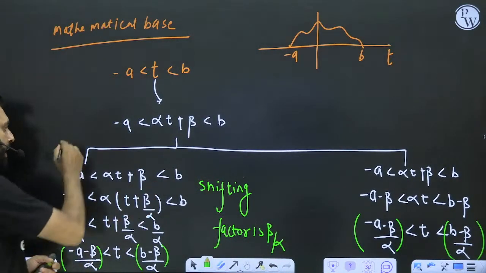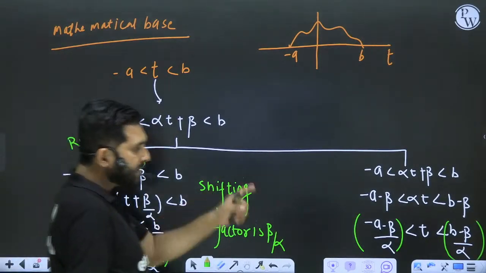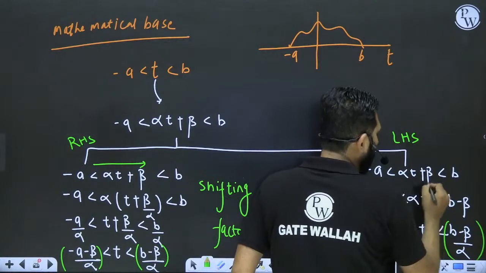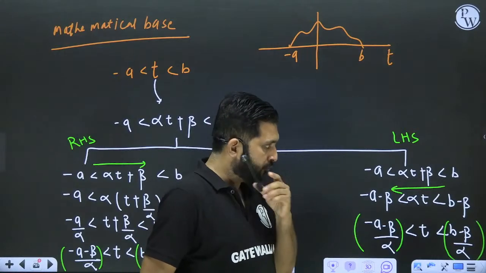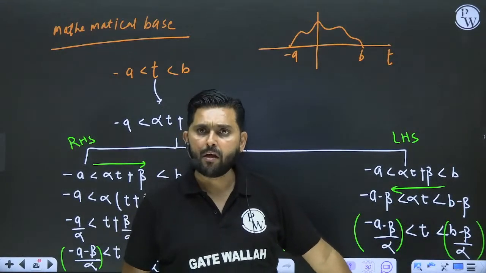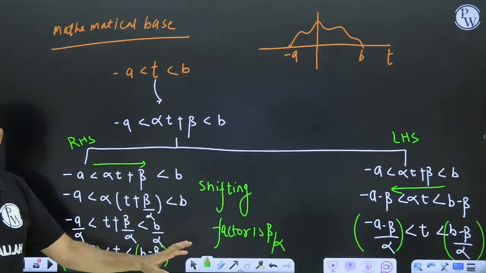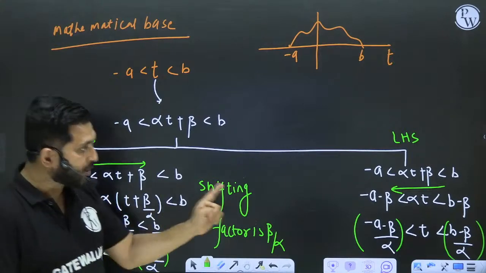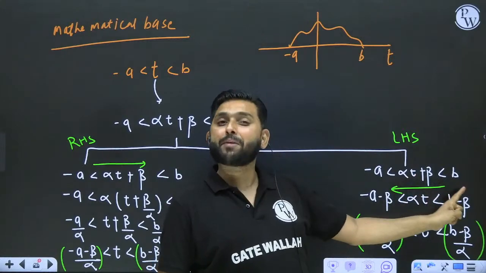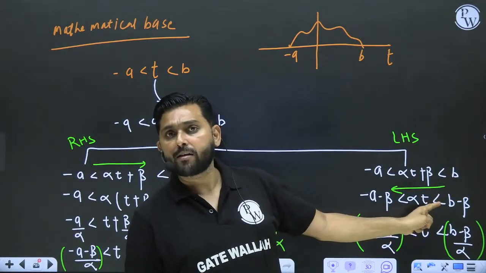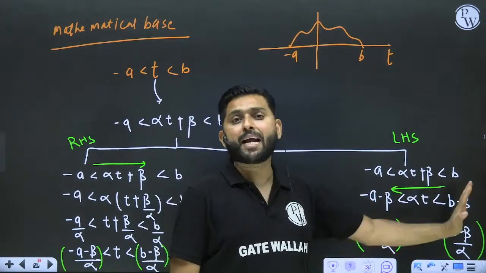We say that this is the RHS way, right hand side way, means I will go in this way, and this I am calling the left hand side way. I will go in this way, then whatever the operation says, simply perform the operation. Now you get the answer why. Plus beta denotes shifting, and for shifting I either subtract or add depending on the values of that shifting factor. Here shifting factor is beta, that's why I subtracted both the sides.